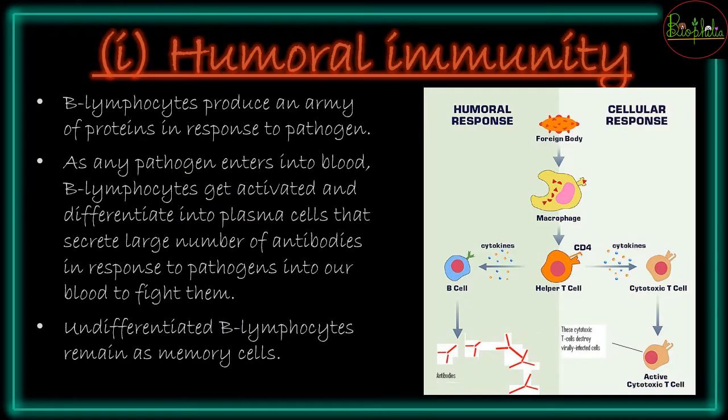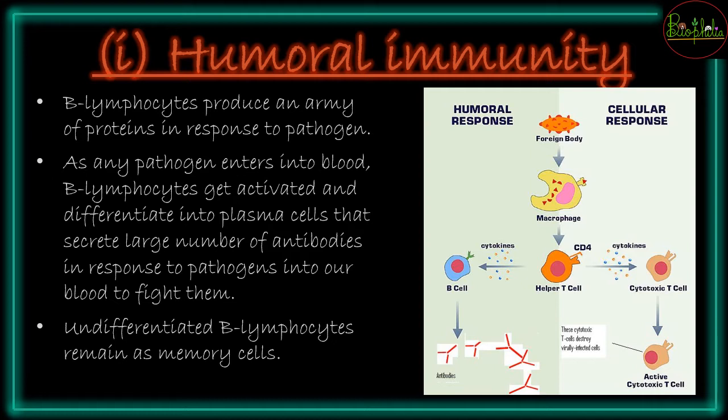So under the acquired immunity, we are going to see two different kinds of classification. एक classification जो होगा that would be having humoral immunity, and the second one called as cell mediated immunity. और second type of classification जो होगा that will be based on the active and the passive immunity.